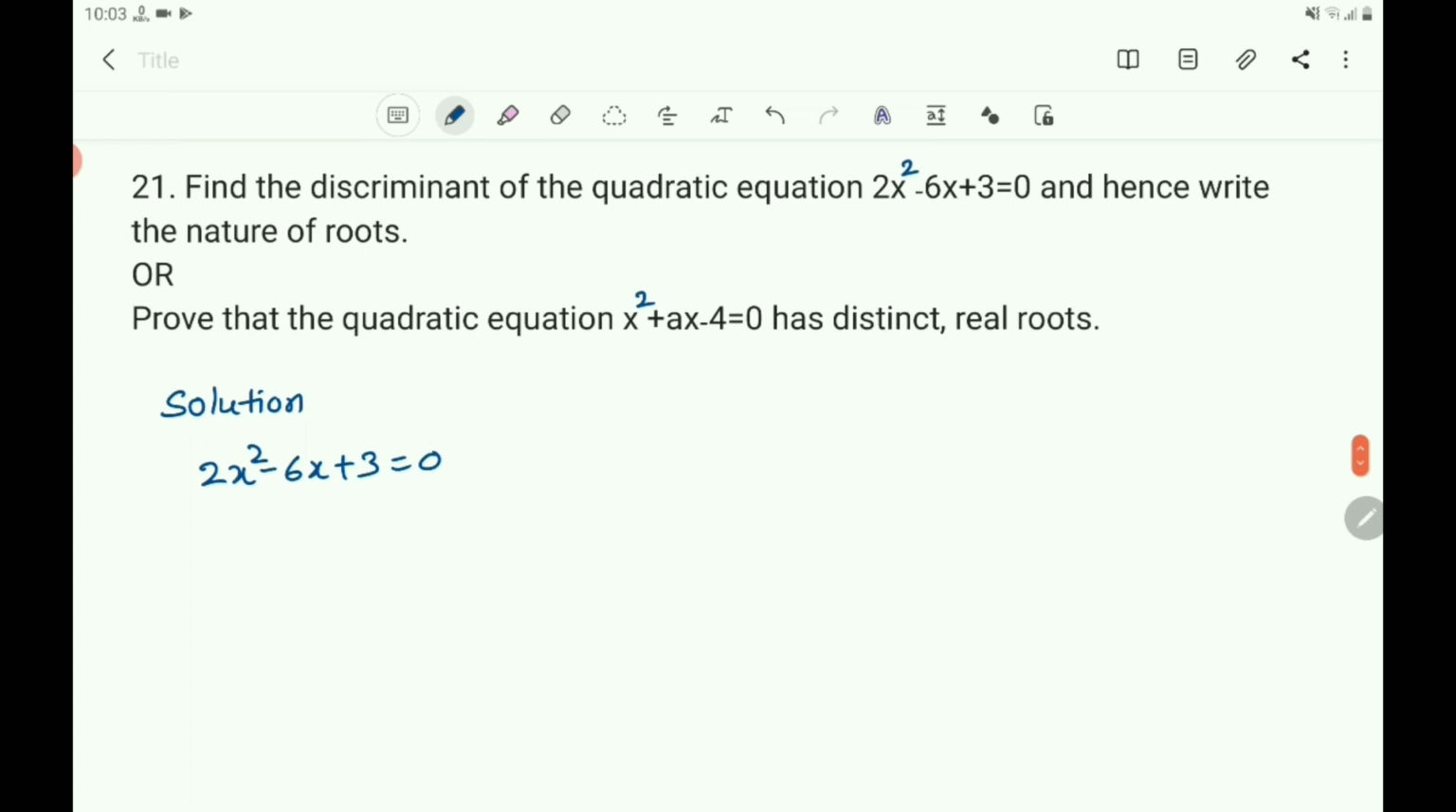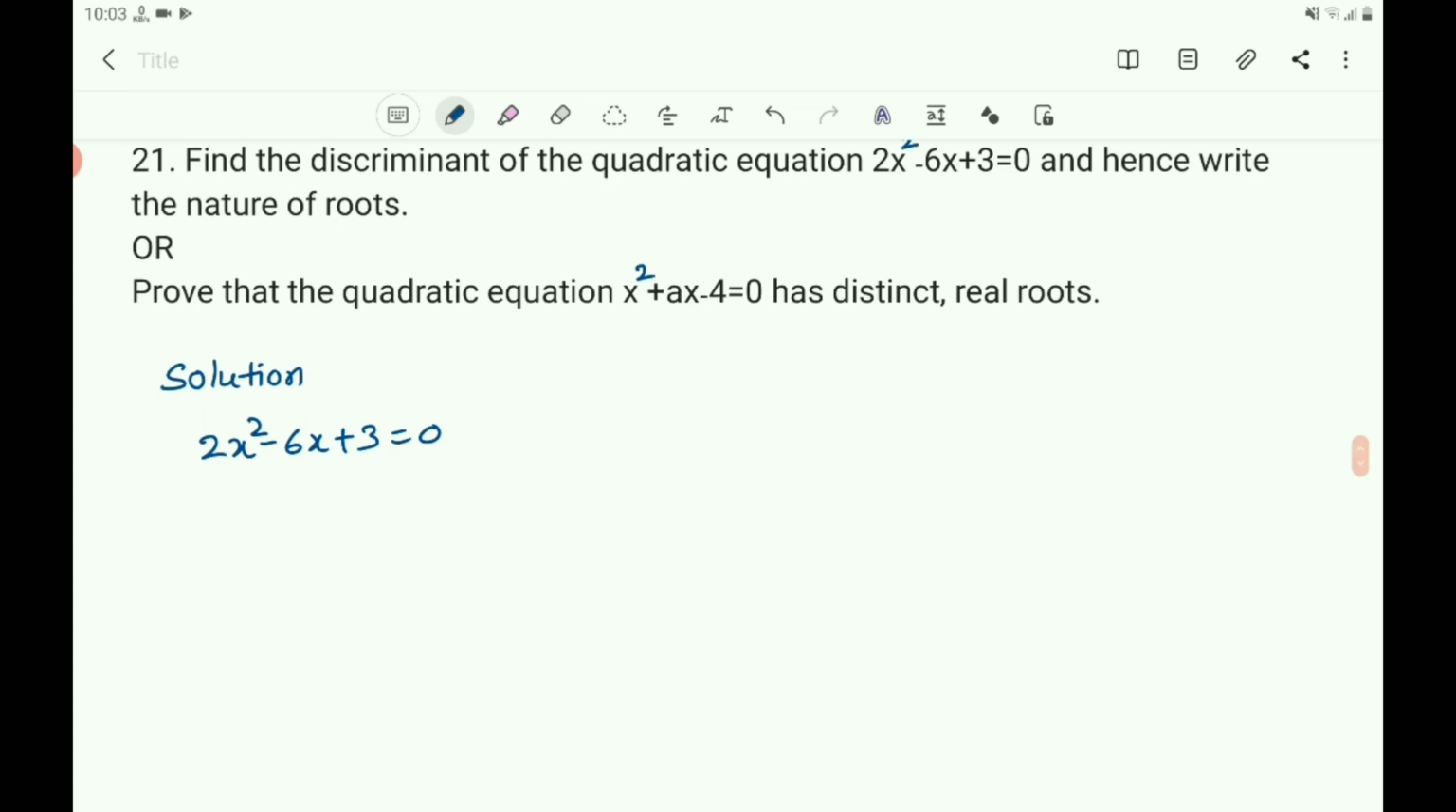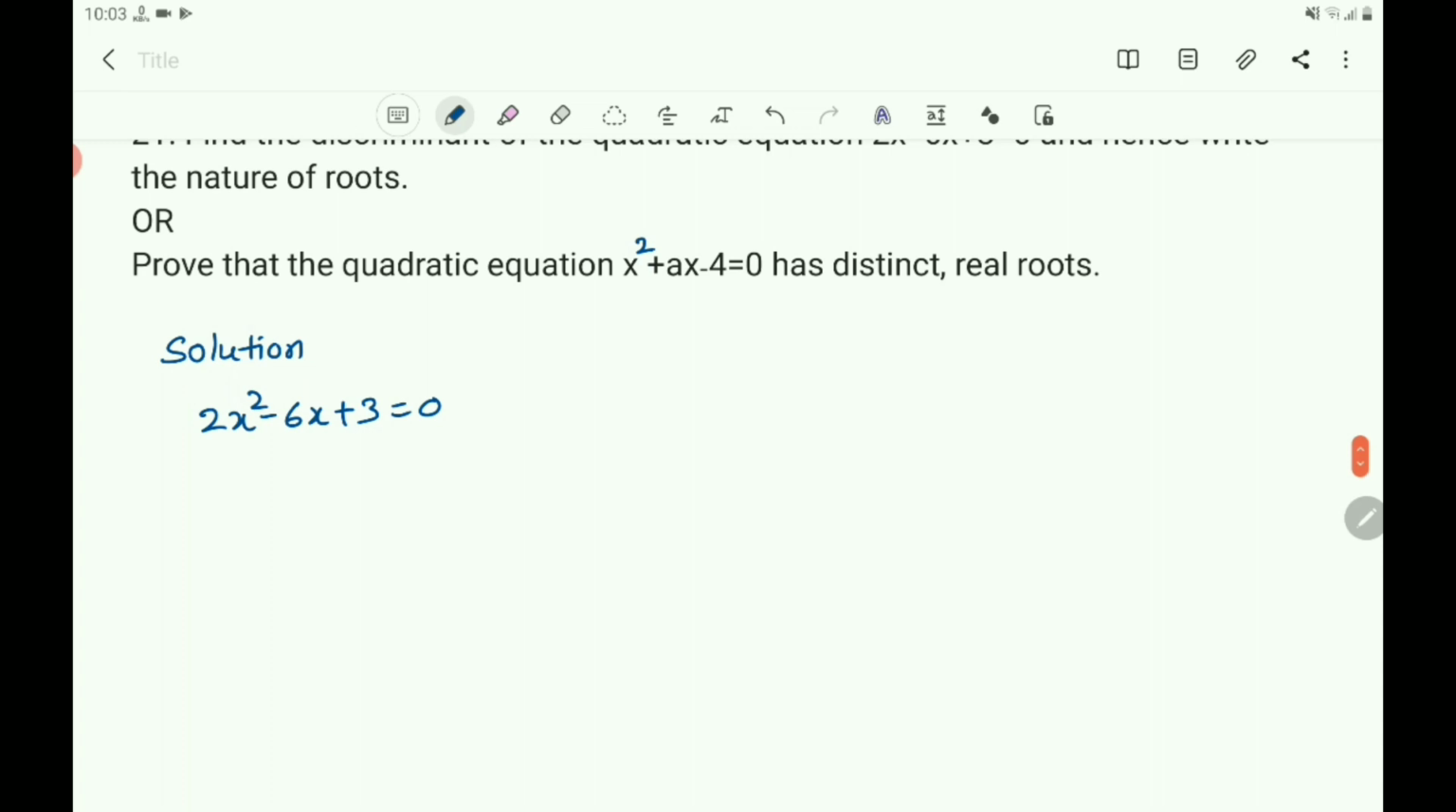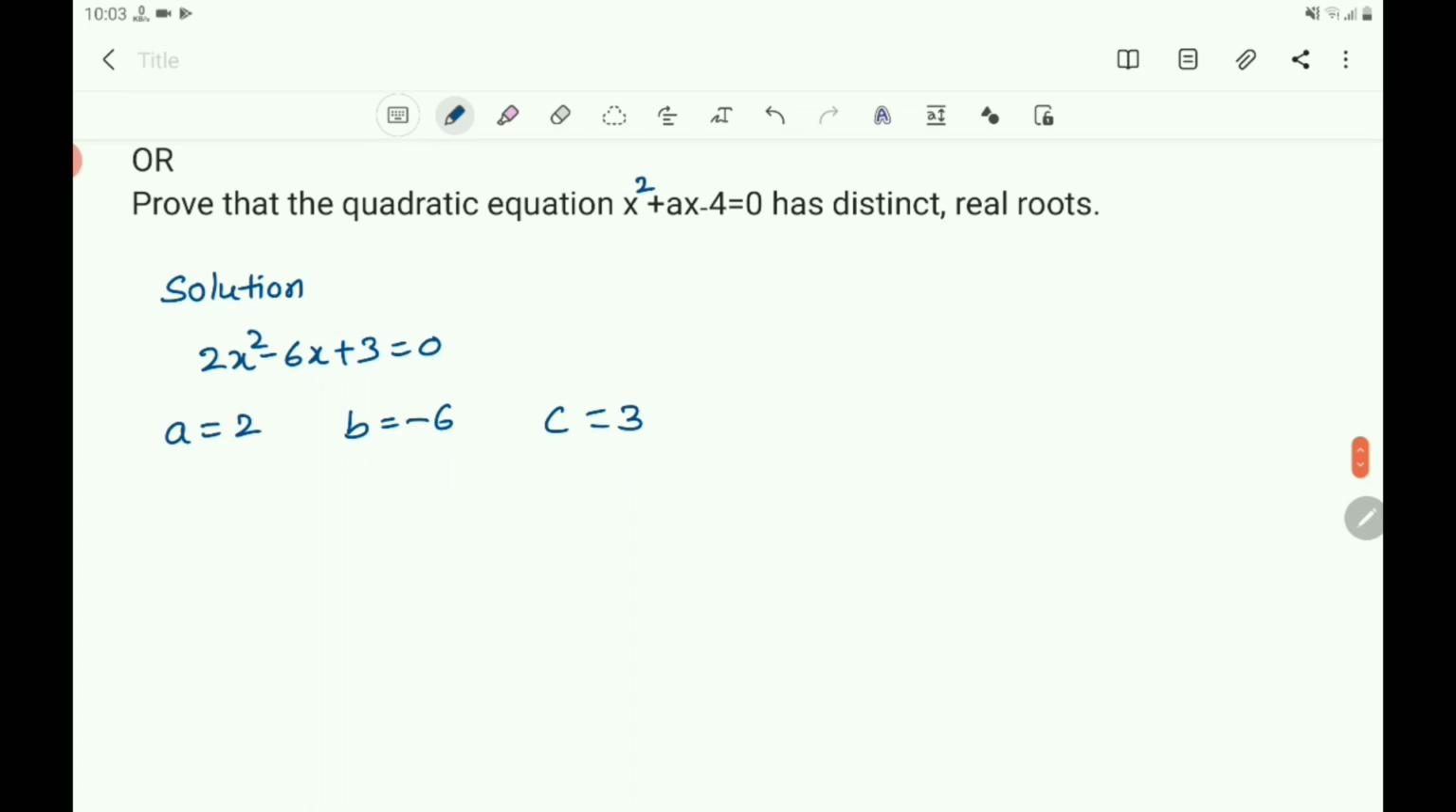And find the discriminant. The discriminant of the quadratic equation is b square minus 4ac. So you need the value of a, b and c. So you write a equals the coefficient of x square, that is 2. A is 2, and b is the coefficient of x. So what is the coefficient of x? That is minus 6. C the constant, that is plus 3. 3 you write.